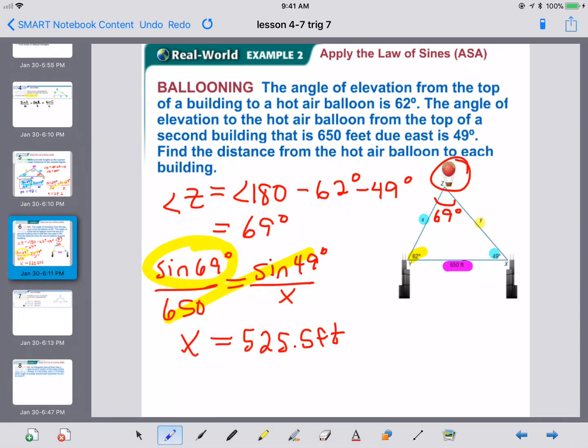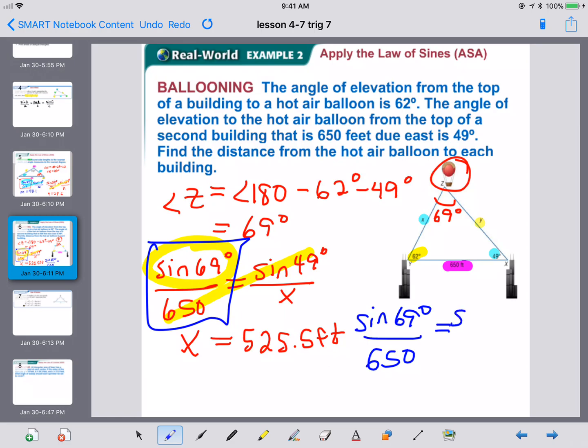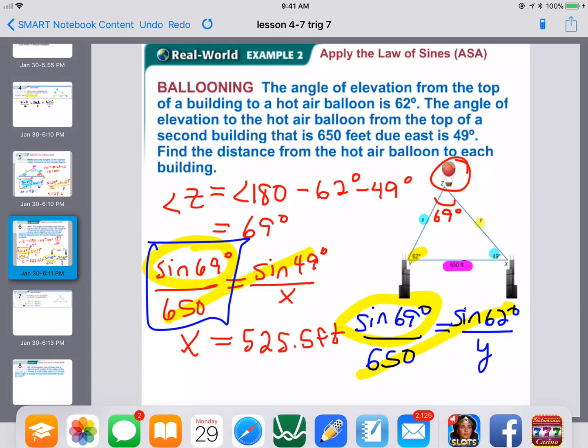Now we're going to have to use the same setup in a way to find our missing Y value. We're going to use the same pair that we used from the start, the sine of 69 over 650 equals the sine of 62 over Y. Same idea to solve, cross multiply, then divide.